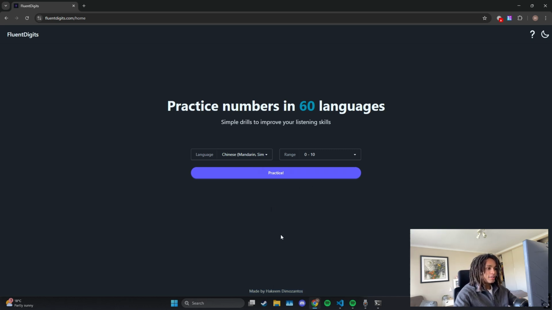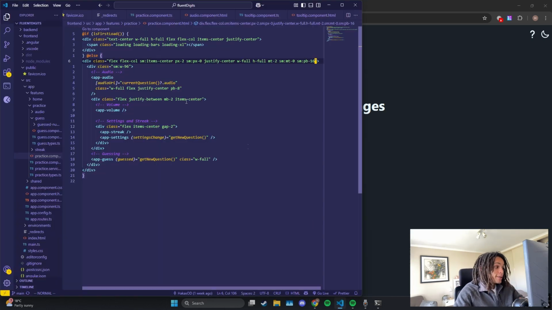I was really happy that I found this idea because it's super simple. I feel like it could be kind of useful to someone. I personally always found learning numbers in a different language hard. Even now with Japanese, I've been learning Japanese for like 4 years, and I would say I'm fluent in it, but even now I gotta think when I'm listening to people say numbers. So I thought maybe something like this could be useful. Anyway, we'll jump into the code now.